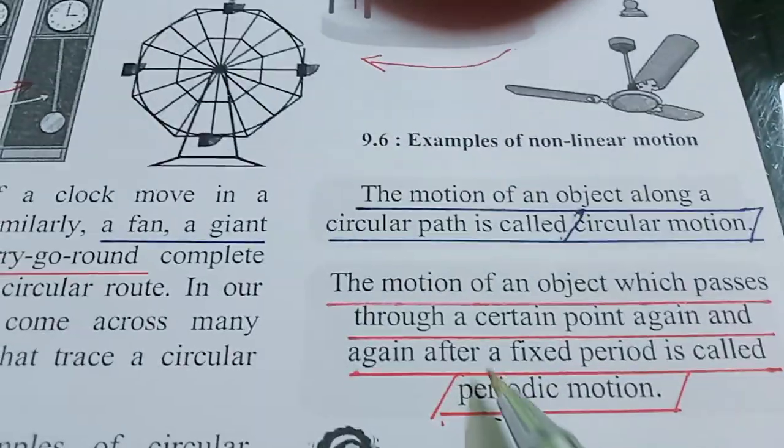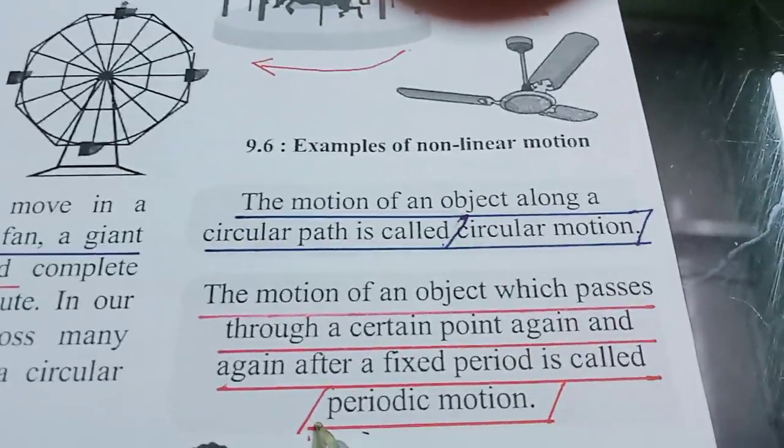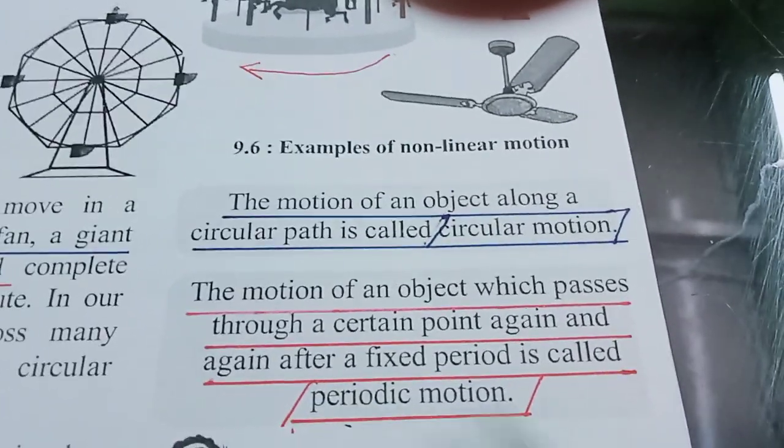Now the next type is periodic motion. The motion of an object which passes through a certain point again and again after a fixed period is called periodic motion.